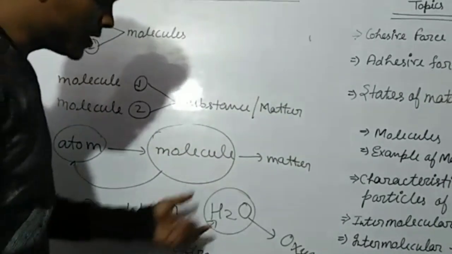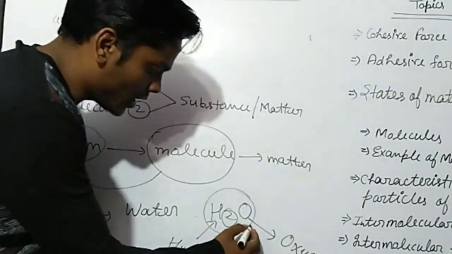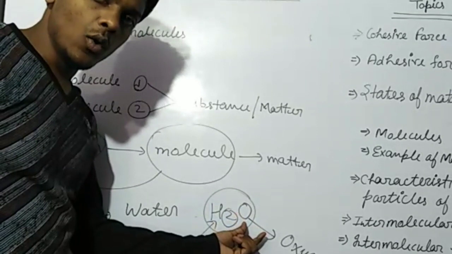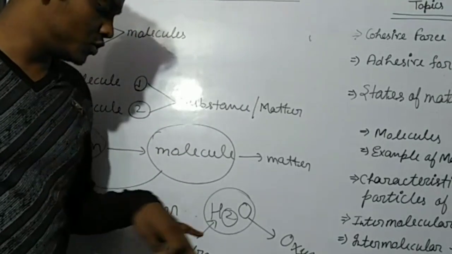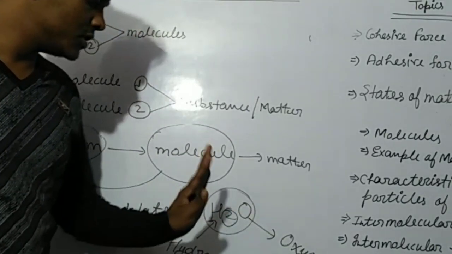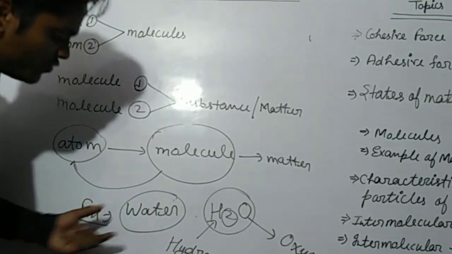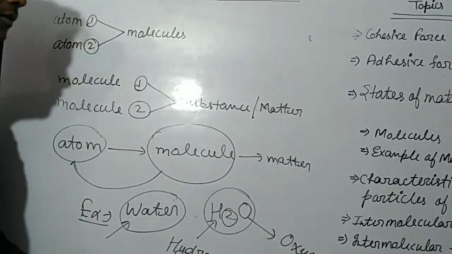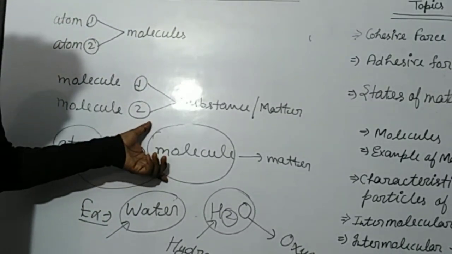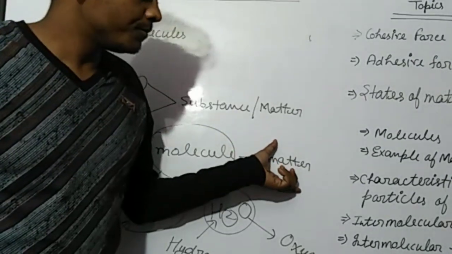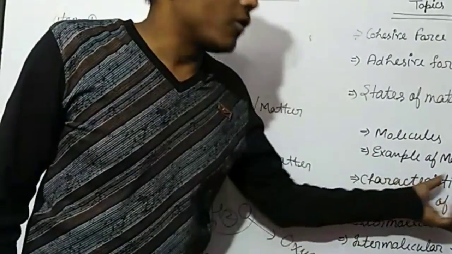From this chemical formula, we see that we are taking two hydrogen and one oxygen. When they join together, they become matter in the form of water. So it is very clear that when atoms combine together they form a molecule, and when molecules combine together they form matter.